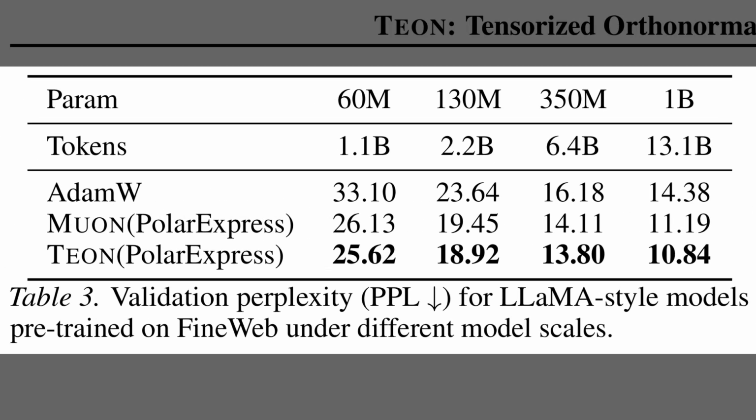Well, having seen the GPT results, Table 3 now shifts the focus to Llama-style models trained on the FineWeb dataset. The columns display results across 4 model scales, ranging from 60 million up to 1 billion parameters. Looking at the rows, we see that TEON consistently achieves the lowest validation perplexity against AdamW and MUON at every scale. For instance, in the 1 billion parameter model on the far right, TEON reaches a score of 10.84, distinctly outperforming MUON at 11.19 and AdamW at 14.38.